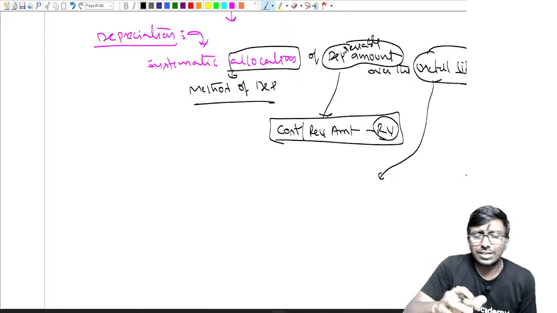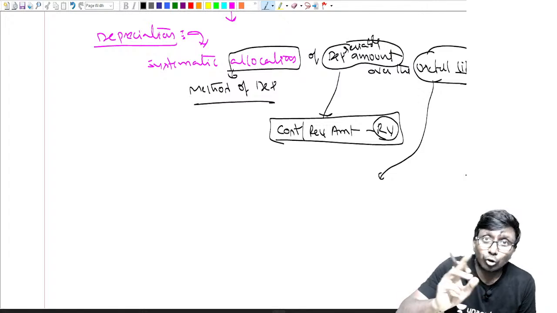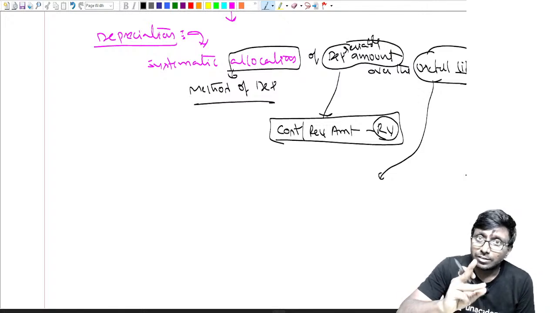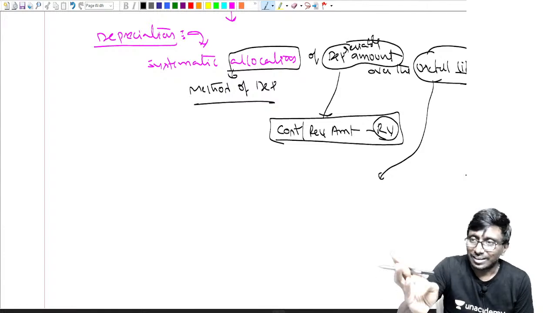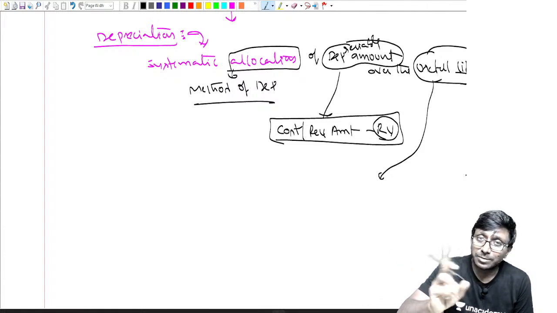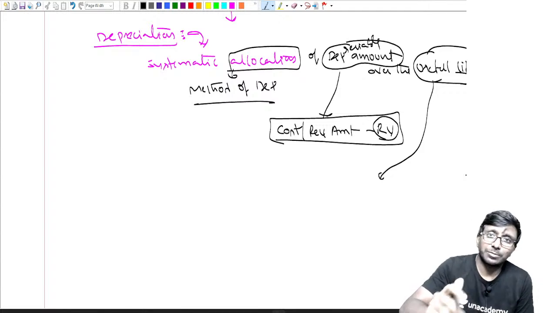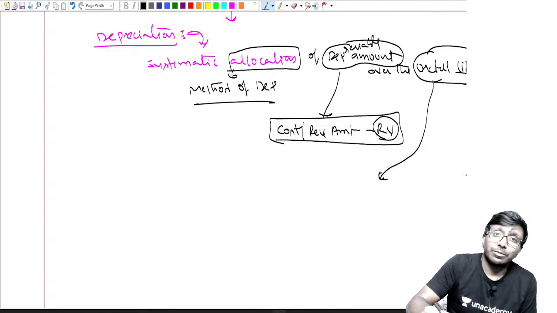I can also say I want to use it throughout its life. But don't be confused. If they give you economic life as well as useful life, you should take useful life but not economic life. Be very careful.